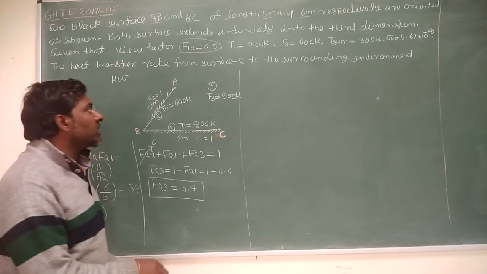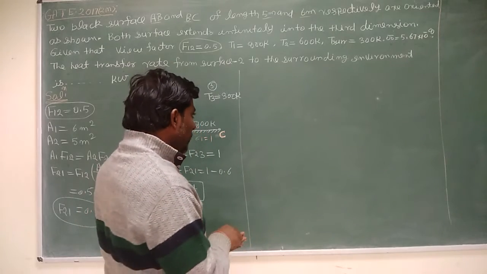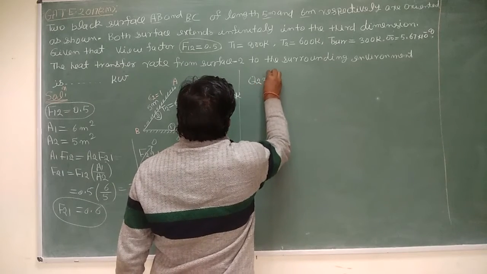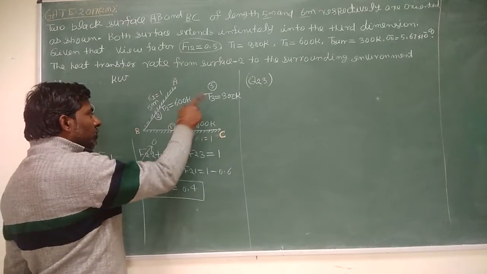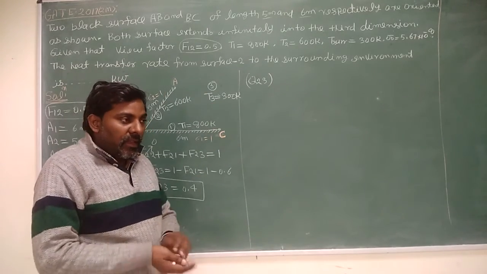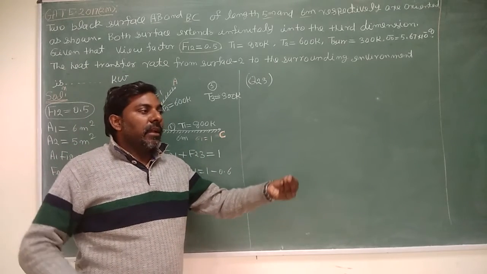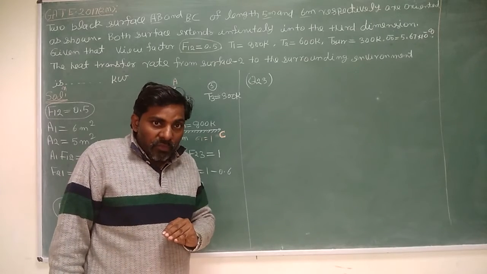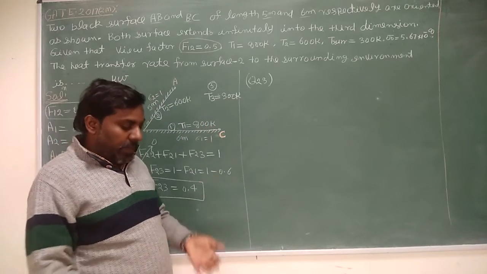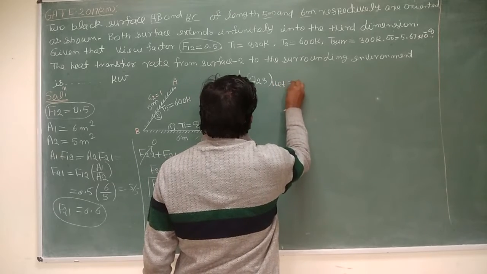Now, what are they asking? The heat transfer rate from surface 2 to the surrounding means he is asking the net heat transfer rate between surface 2 and 3. He is saying heat transfer rate from surface 2 to the surrounding, but what is happening? Energy is going from 2 to 3 as radiation, and simultaneously radiation is coming from 3 to 2 also. So you have to calculate the net heat transfer rate between surface 2 and the surrounding. That will be your answer.